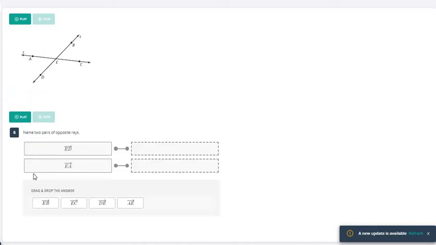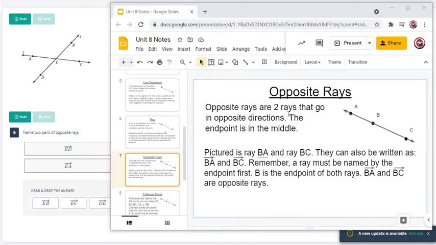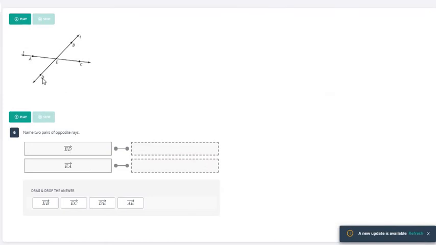For number 6 here, it says name 2 pairs of opposite rays. So on the next slide, it talks about what opposite rays are. Opposite rays just go in complete opposite directions from the same endpoint. So if our endpoint here is E, ED goes this way, so its opposite would go the other way, and that would be EB. Now EA is right here, it goes off to the left, so the one that goes the opposite direction is EC.